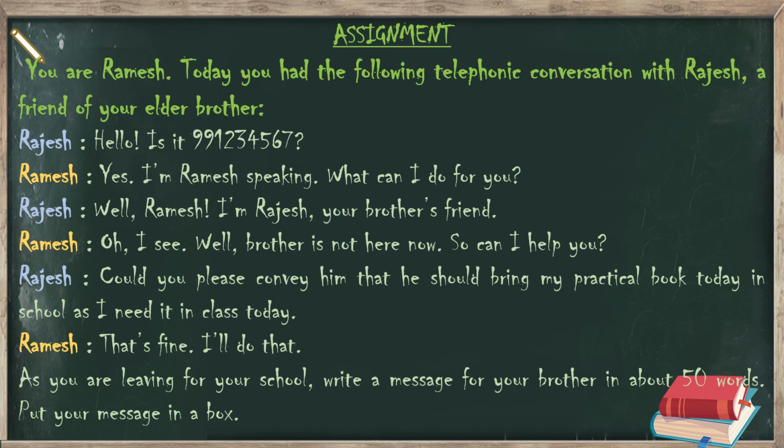So this is the dialogue, this is the conversation. Now your task will be, as you are leaving for school, write a message for your brother in 50 words. Put your message in a box. So Ramesh will be writing this message to his brother, right? You are Ramesh, you will be writing this message to your elder brother. And what will be the message? The message will contain the information that Rajesh had said. Okay, all of you must do it in your copies and try to see whether you have understood or not.